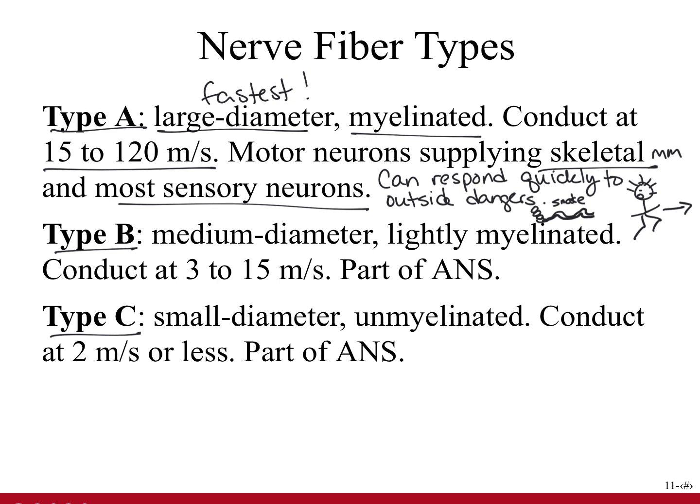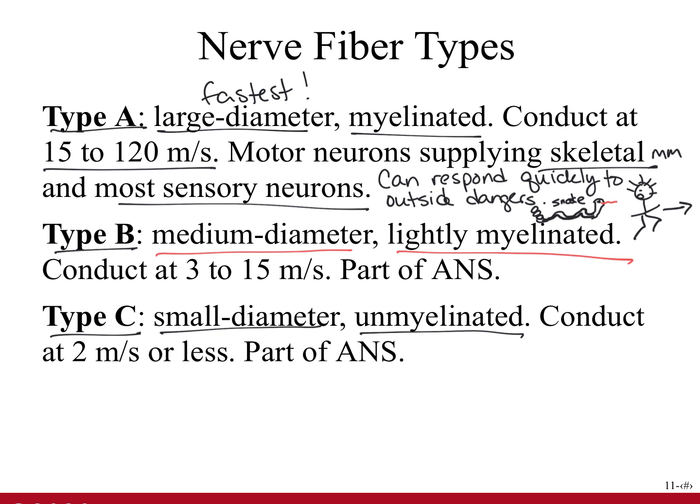Type B fibers are medium diameter and lightly myelinated axons, and they conduct action potentials at 3 to 15 meters per second, or 7 to 34 miles per hour. And type C fibers are small diameter, unmyelinated axons that conduct action potentials at 2 meters per second or less, or 4.5 miles per hour.